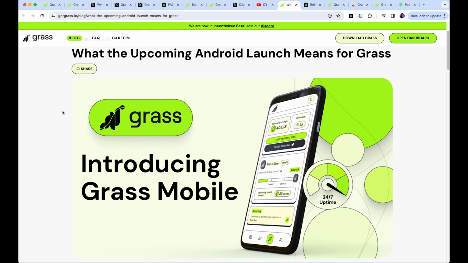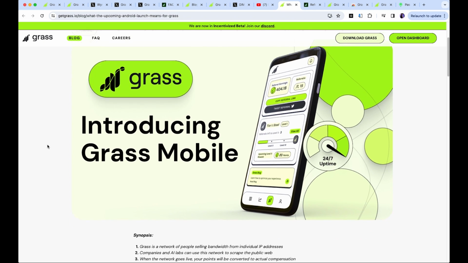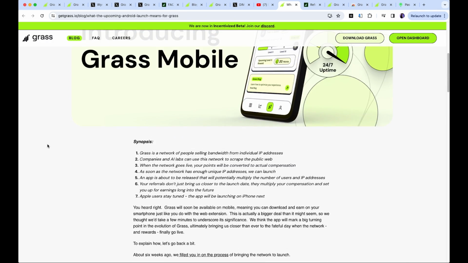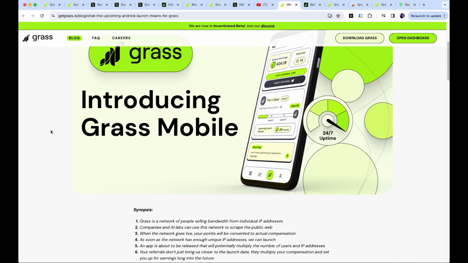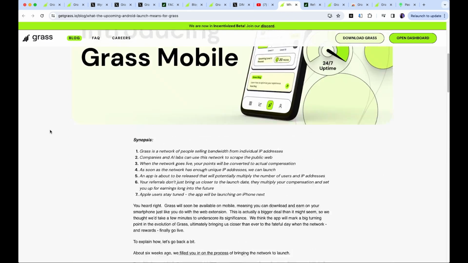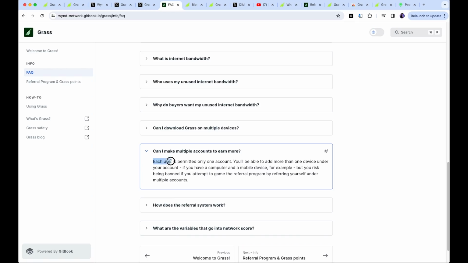a project. And the last thing I mentioned is that soon they're going to be introducing Grass Mobile, which is going to hugely increase the potential for this project. And this means that people from all over the world are going to be able to download the app on multiple phones, and you're going to be able to essentially map and use your unused bandwidth. Now, we'll talk about this in the FAQ, but it's usually one IP address that you're able to earn from. But most mobiles, especially if they have their own SIM card, can earn multiple IP addresses.